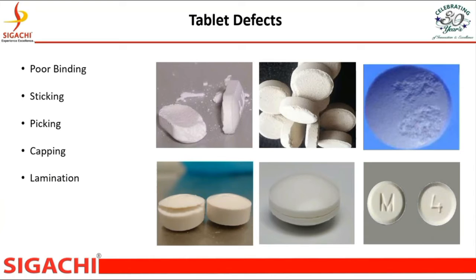Lamination. Lamination is the separation of a tablet into two or more distinct horizontal layers. Double impression. It is due to free rotation of punches which have some engraving or monogram on the punch faces. During the free travel, the punch rotates and at this point, the punch may make a new impression on the bottom of the tablet, which results in double impression.